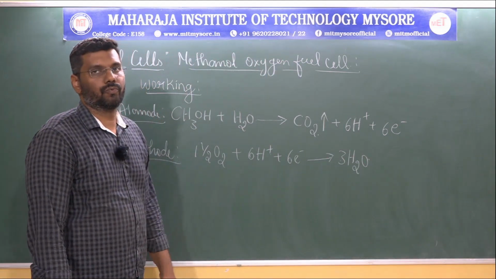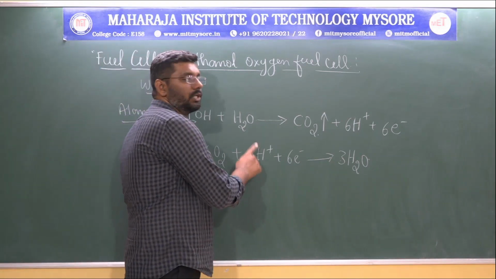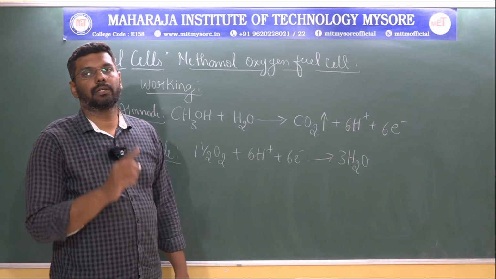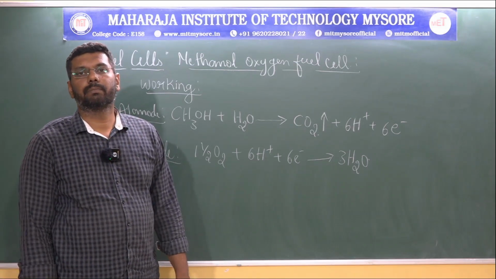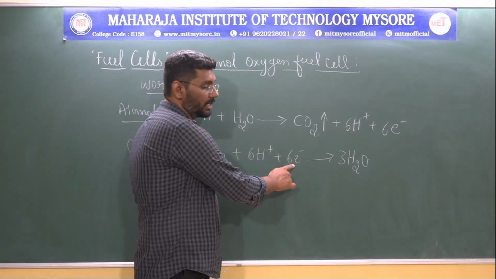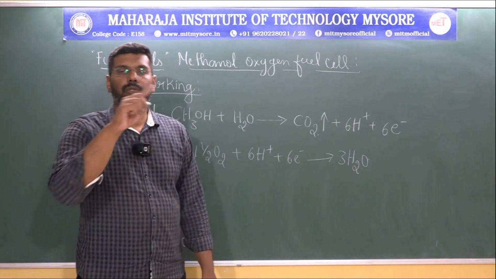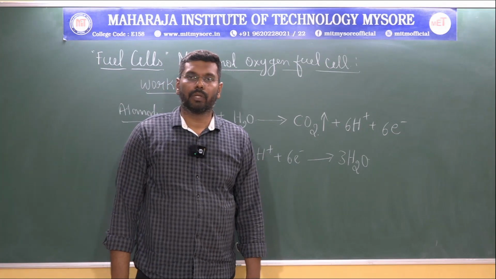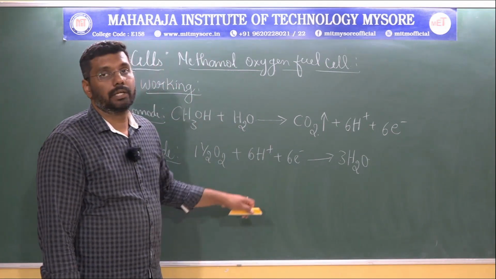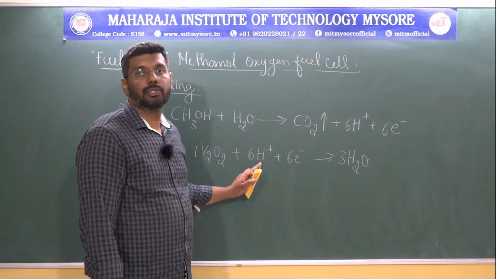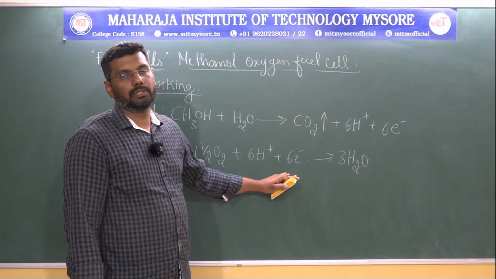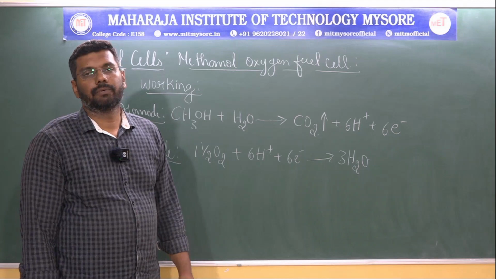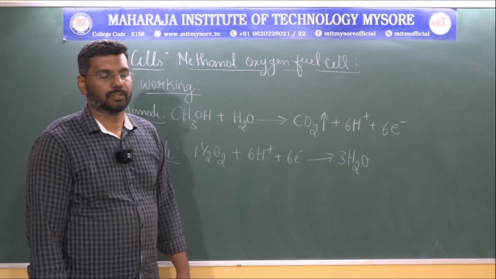It leads to the formation of 3 molecules of water. The protons which are released during the anodic reaction migrate through the semi-permeable membrane, whereas the electrons that have been released migrate through the outer circuit where we connect anode and cathode. Don't get confused: in the electrolyte solution, only ions will migrate, not the electrons. Electrons will migrate only through the outer circuit. They never migrate through the electrolyte solution.